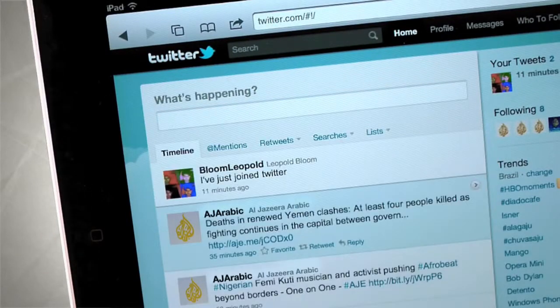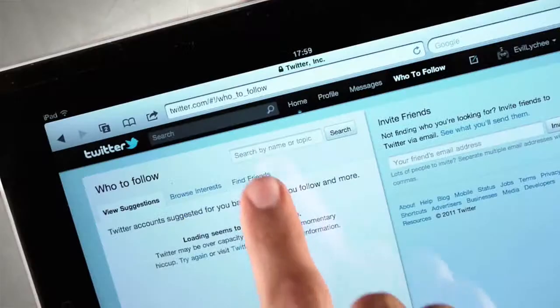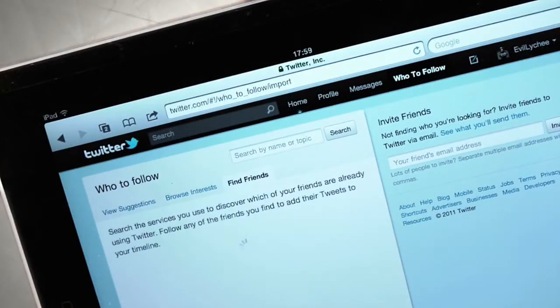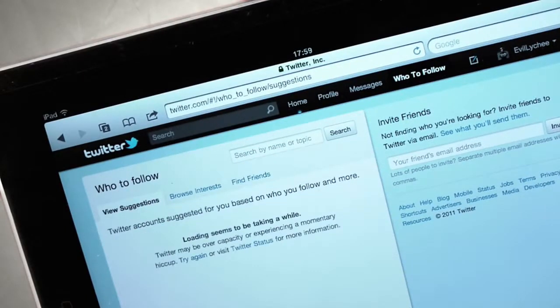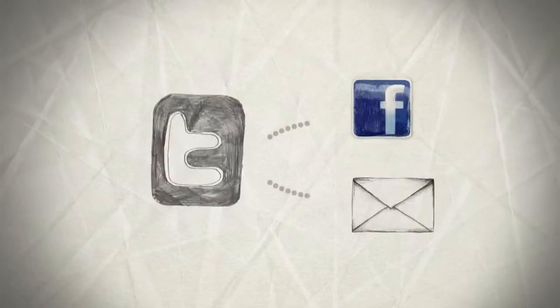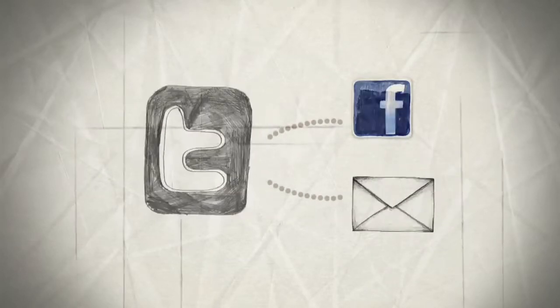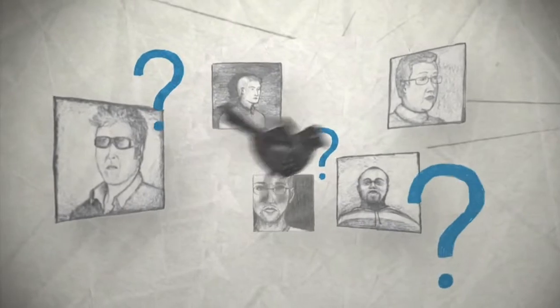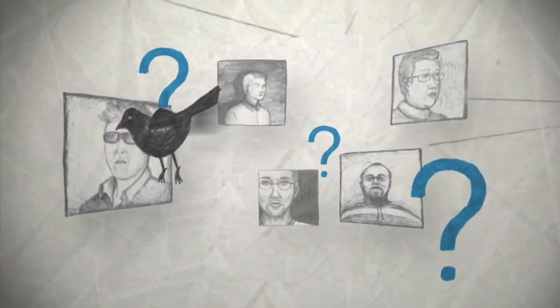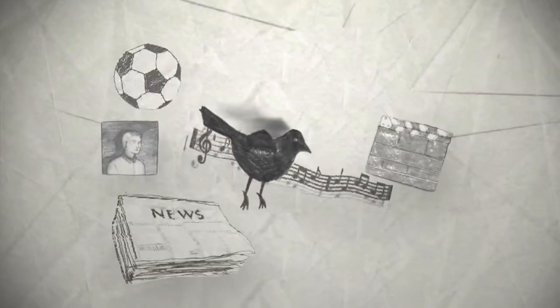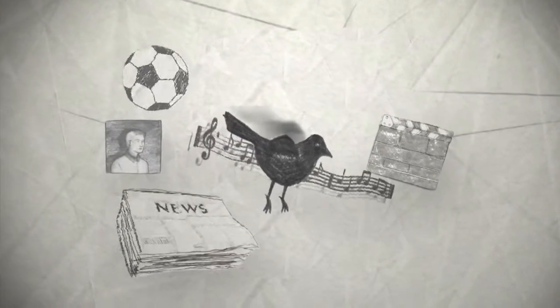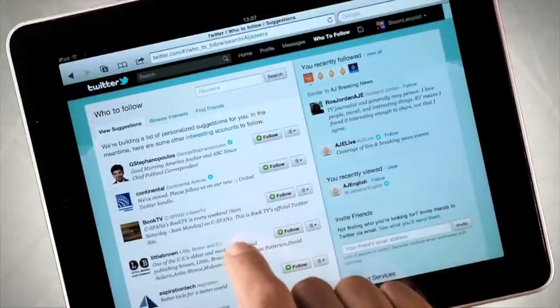The first thing you might want to do is find some people to get tweets from, and the first place you'll probably look under is who to follow. Here, Twitter can find people you already know by syncing your email or Facebook contacts. You can also let Twitter suggest people it thinks you'll be interested in, or you can browse for tweeters by topics they tweet about.